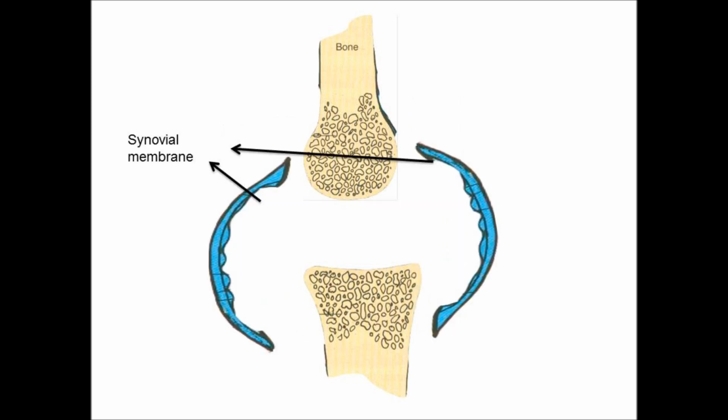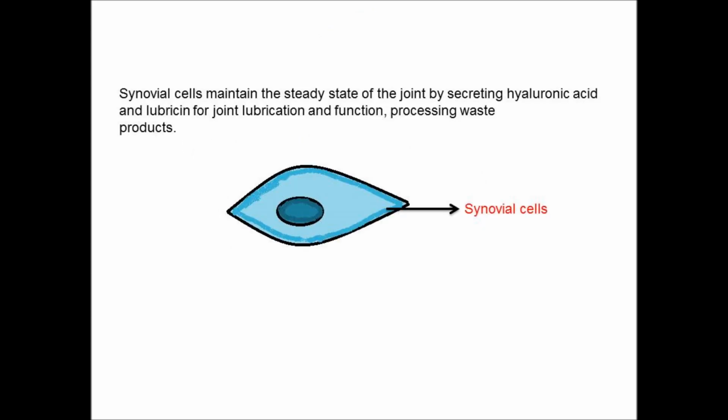Moving to the synovial membrane, you can see the blue color. It is taken from a synovial joint, the synovial membrane. Here there is the blue colored synovial membrane. Look at one synovial cell. Synovial membranes consist of synovial cells. What is the function of the synovial cell?